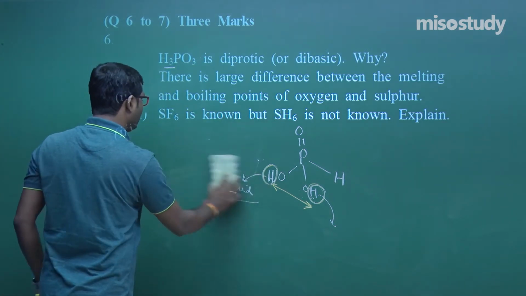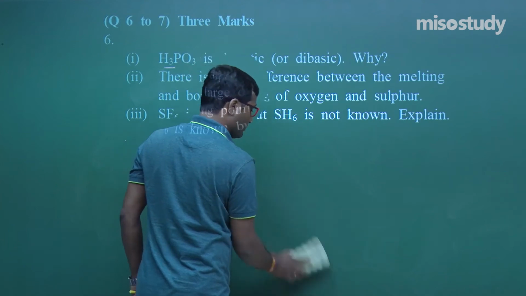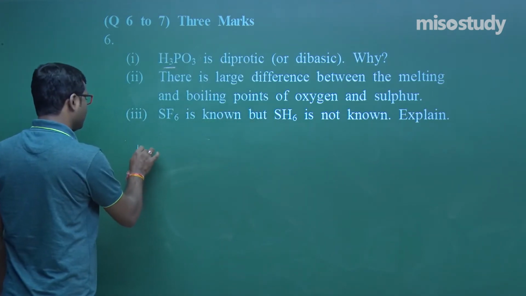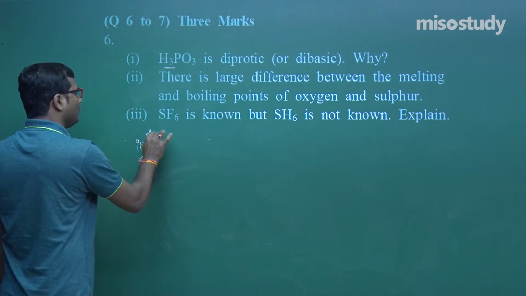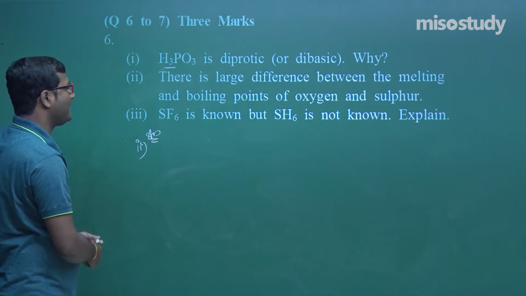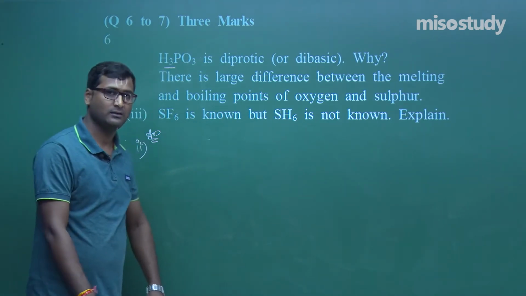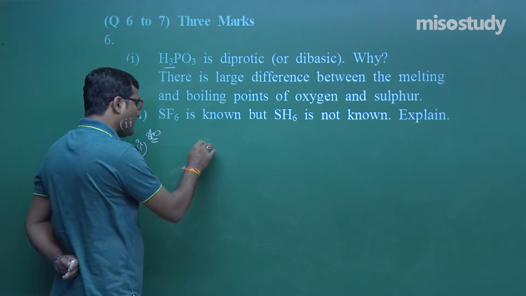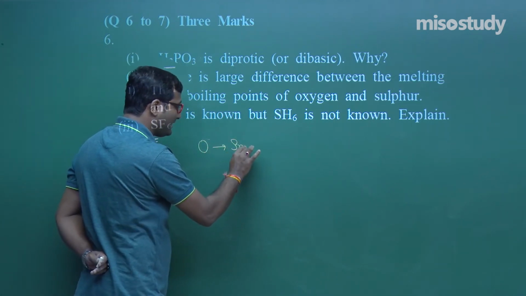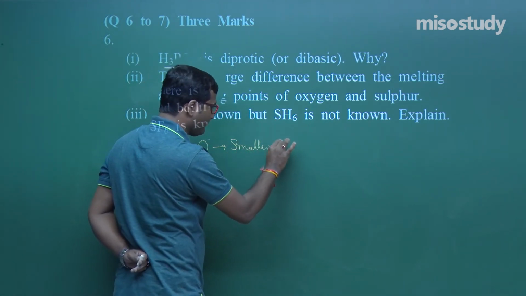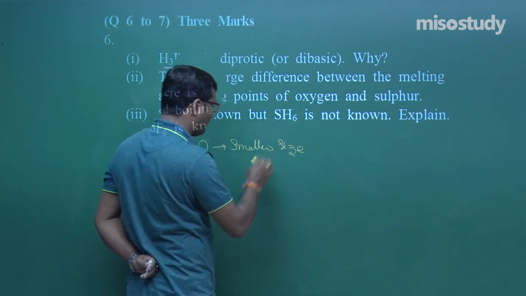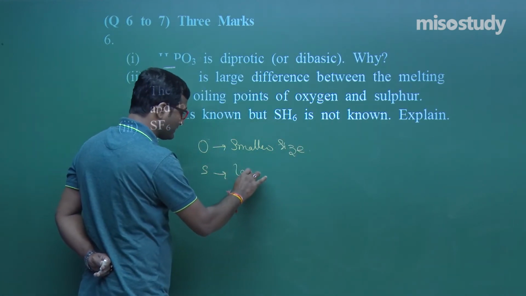Now let's move to the next question. What is the next question here? That is question number 2. There is a large difference between the melting and boiling point of oxygen and sulfur. Definitely, yeah. As we know, oxygen has a smaller size in comparison to sulfur, and sulfur has a larger size.